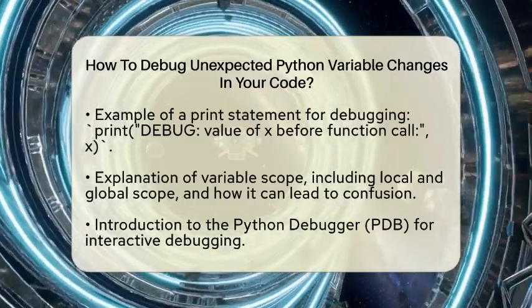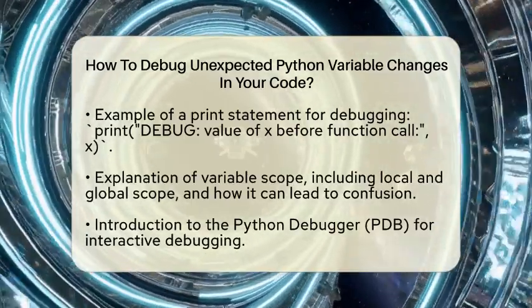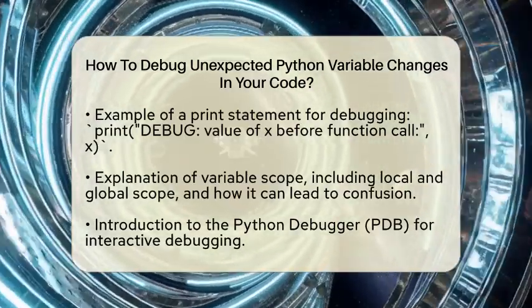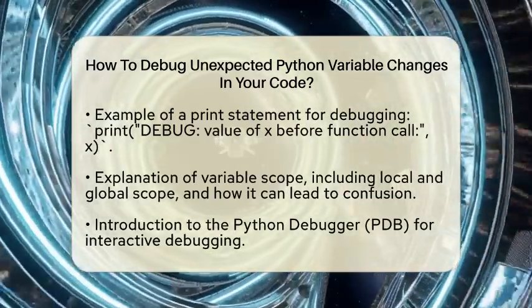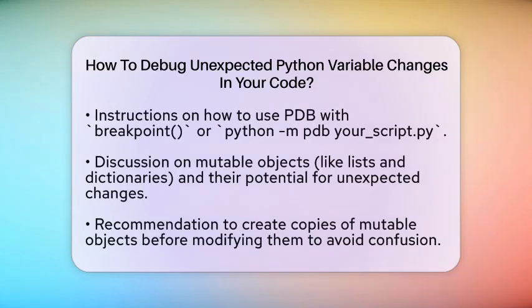Another powerful tool is Python's built-in debugger, known as the Python Debugger. This tool allows you to pause your code at any point and inspect variable values interactively. You can step through your code line by line, evaluate expressions, and observe how variables change in real time. To use it, simply add breakpoint() in your code or run your script with python -m pdb your_script.py.